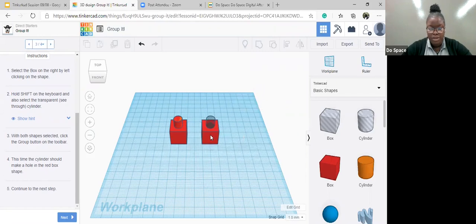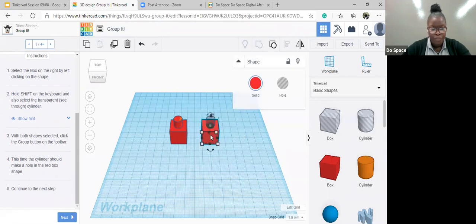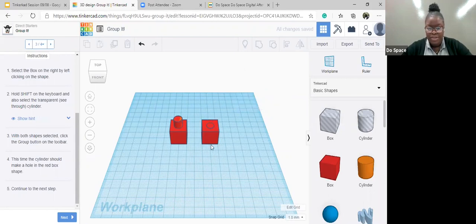So let me do that again. Select and hold down the Shift key and also select again. And then we click on group, and that way we don't see the invisible cylinder before, we only see the circle right in the middle, which is the outline.